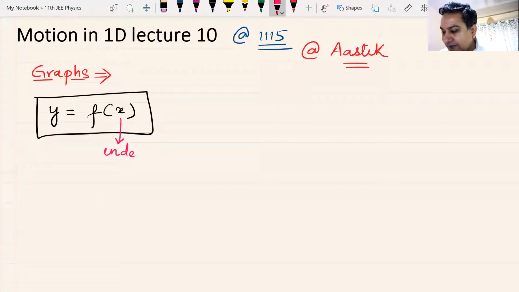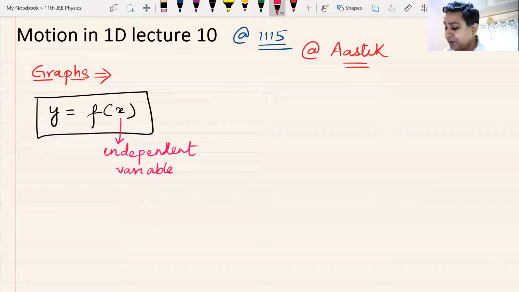X is known as the independent variable, and y is known as the dependent variable.